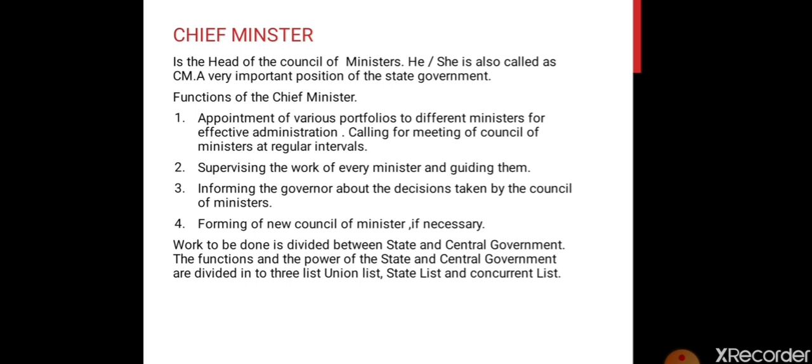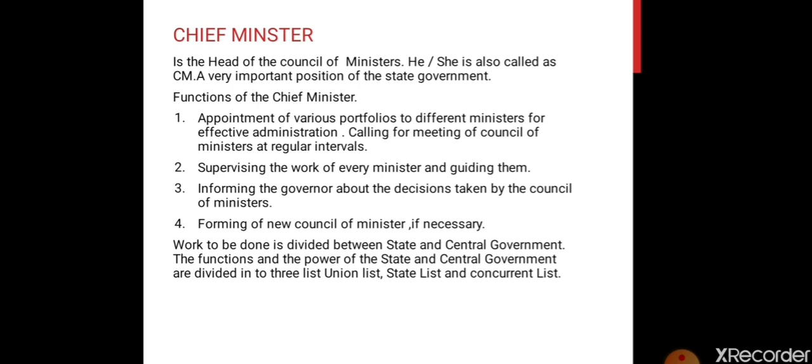He also calls regular meetings with the different ministers, supervising the work of every minister and guiding them. So he supervises the work of every minister and he also gives them guidelines on how to work. Informing the governor about the decisions taken by the Council of Ministers. So the Council of Ministers every time takes a few decisions. These decisions he also conveys to the governor. He keeps the governor informed about everything that he and his Council of Ministers are doing.